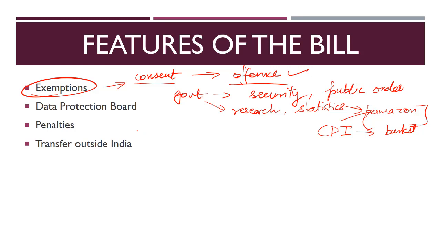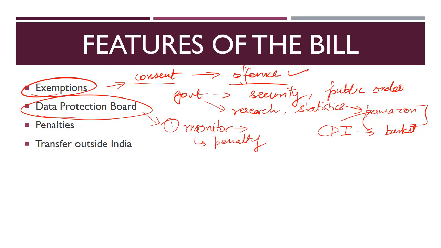Now, the next important provision is the Data Protection Board of India. What is that? The Data Protection Board will be constituted so that it can see to it that the provisions of this bill are met. So what are the functions of the Data Protection Board? Firstly, it will monitor that all the companies existing in India are adhering to the provisions of the bill. If they are breaching the provisions, then they can be subject to penalty.